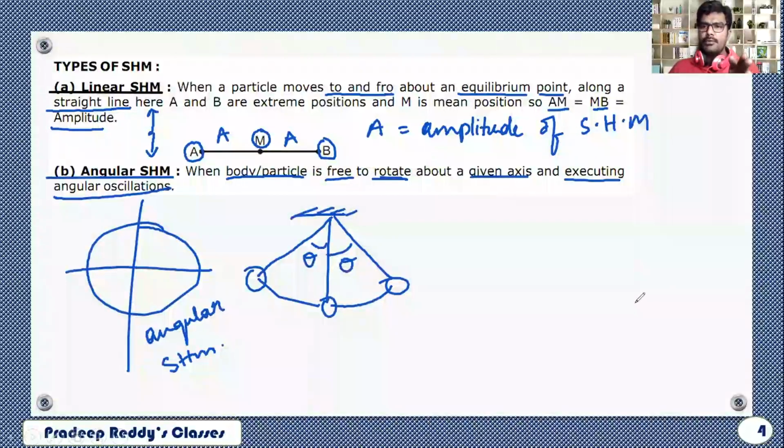Linear simple harmonic motion is executed always in a straight line path. Angular simple harmonic motion will be executed with respect to a fixed axis. They will be executing angular oscillations. That is the difference between linear simple harmonic motion and angular simple harmonic motion. So we will be discussing linear simple harmonic motion in the next video session.